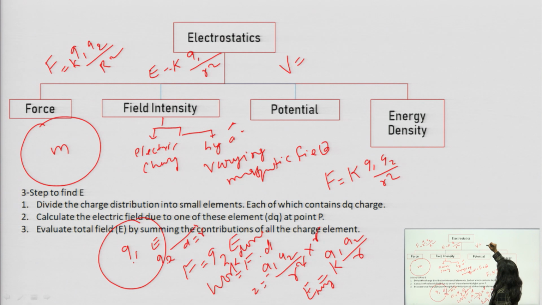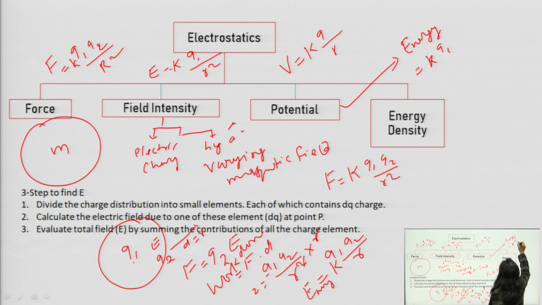It will be K Q by R. Potential energy can be written as K Q1 Q2 by R. Finally, energy density is the total energy contained per unit volume. We have seen already the force and intensity. In this lecture we will see potential, and finally we will see energy density also.